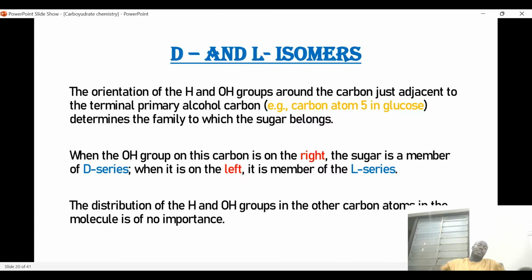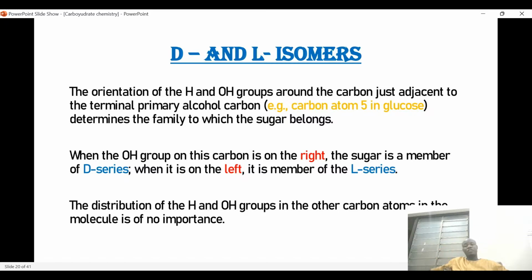Then we also have D and L isomers. When the OH group on this carbon is on the right, the sugar is a member of the D series. When it is on the left, it is a member of the L series.